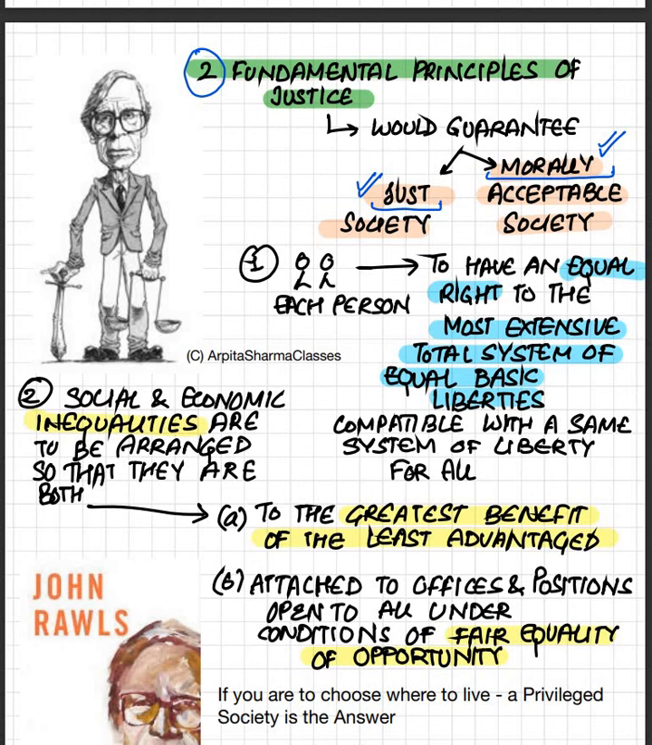First is to have an equal right to the most extensive total system of equal basic liberties. That means whatever civil liberties a government is providing to its citizens, it should be equally provided to everyone, irrespective of the income you earn, irrespective of the family you are coming from, or your skin color or race, gender, etc. Each person should actually deserve all the civil liberties that are given by the government. It should be compatible with the same system of liberty for all. That means if a rich person is getting certain liberties, it should be extended to the poor person also. It is not that a poor person's freedom is different and a rich person's is different.